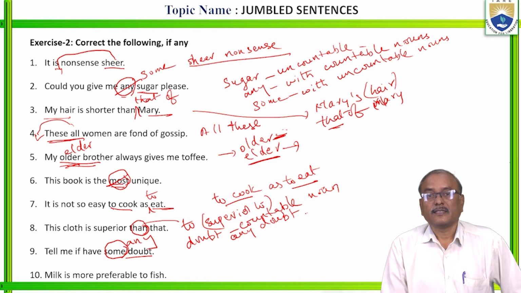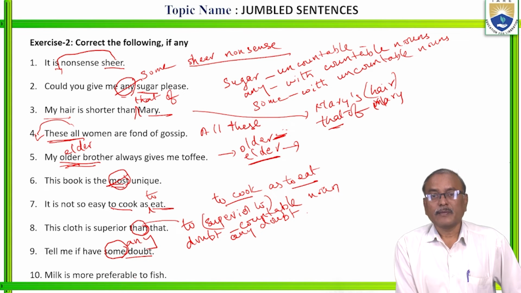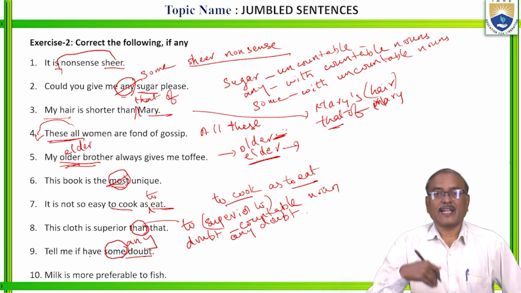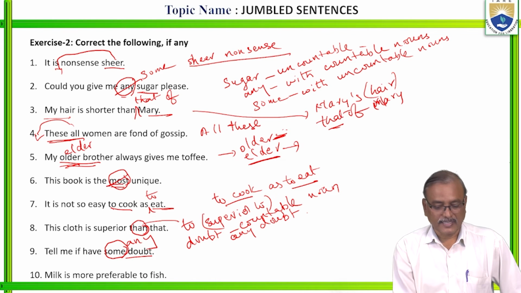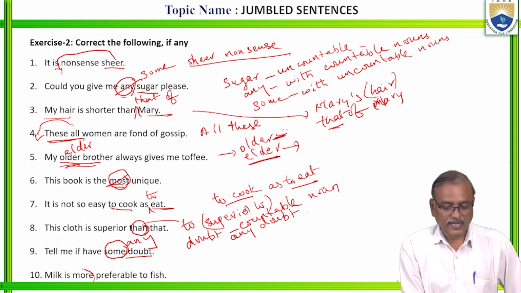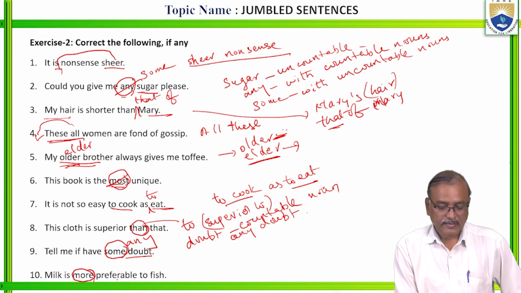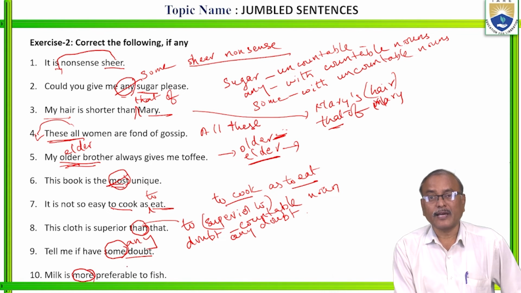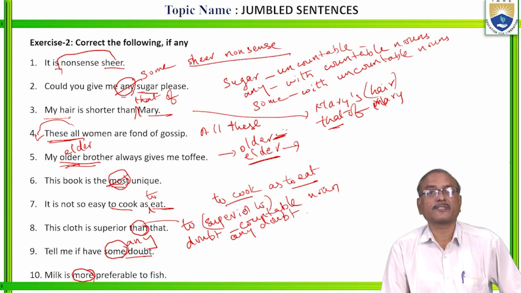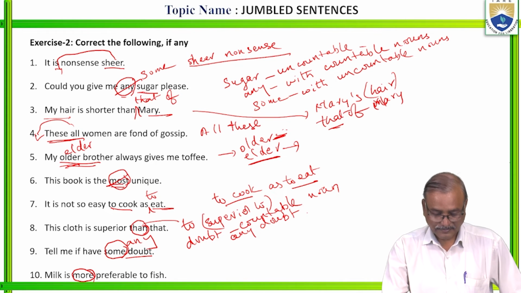Next, milk is more preferable to fish. When you say preferable, it is always something more than that one. So there is no need of using more or most with the word prefer or preferable. With prefer or preferable, don't use more or most. Is it clear? Right?